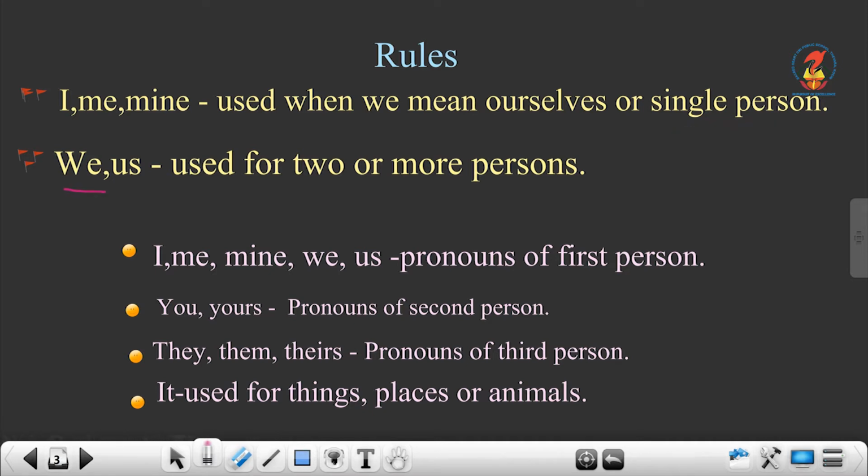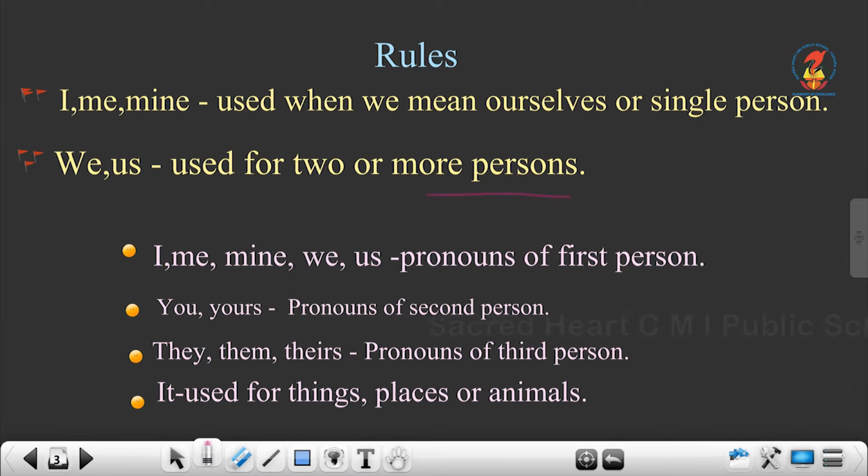Next, we and us are pronouns that are used for two or more persons. Once again, we and us are pronouns used for two or more persons.